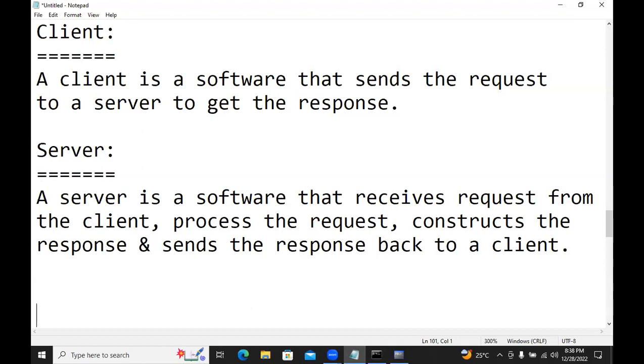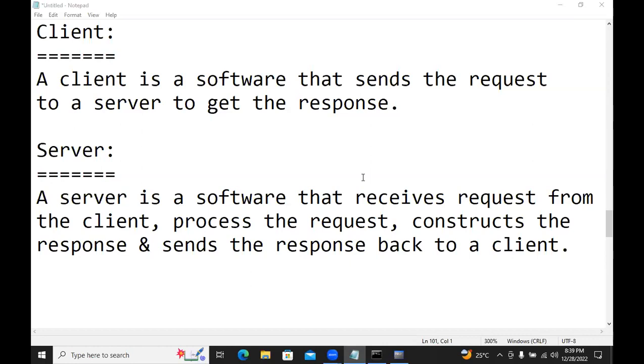Client and server definitions. Clients and servers are not computers. Client and servers are softwares, not computers. I'll explain. A client is a software that sends a request to a server to get the response. A server is a software that receives requests from the client, processes the request, constructs the response, and sends the response back to a client.